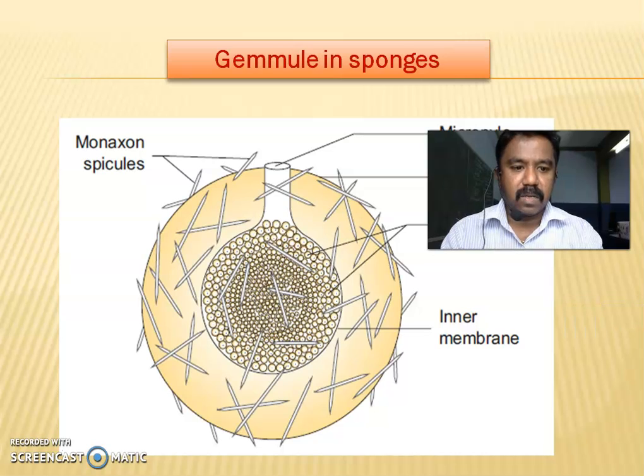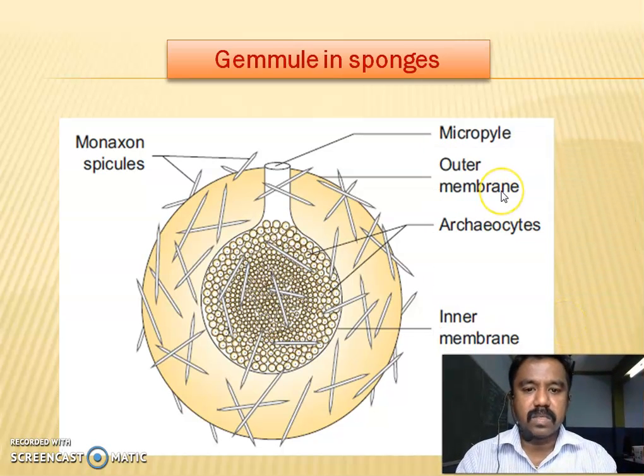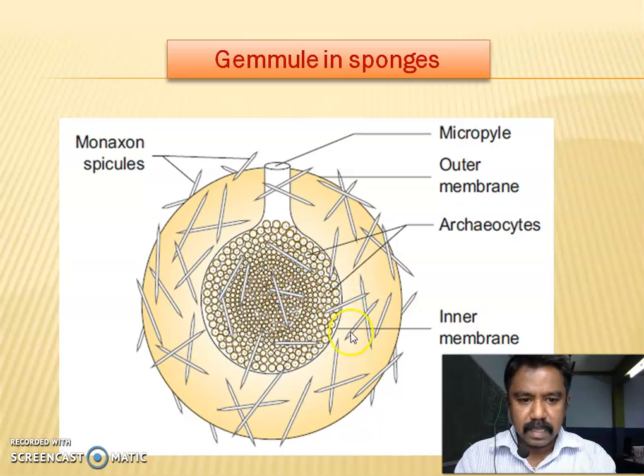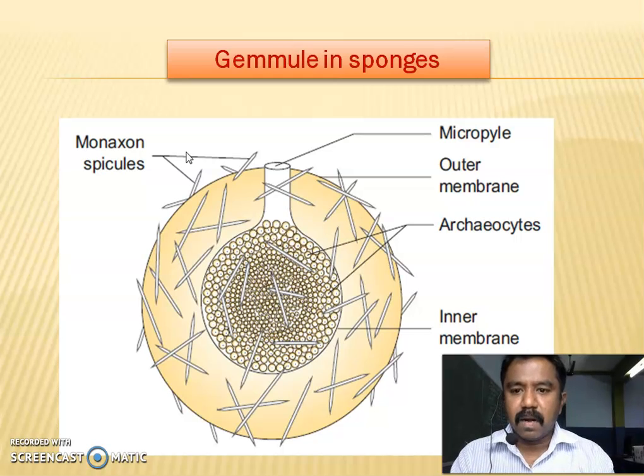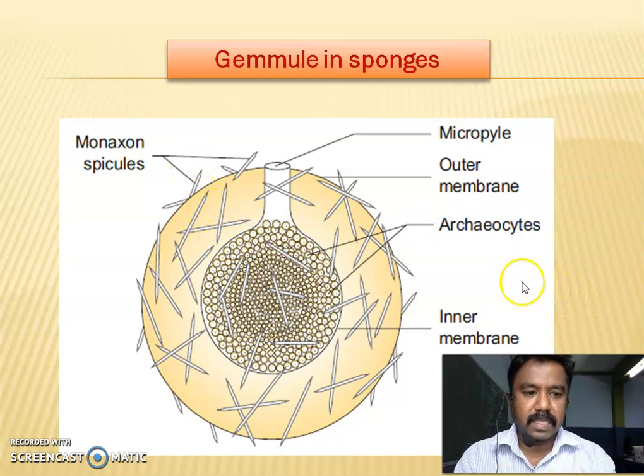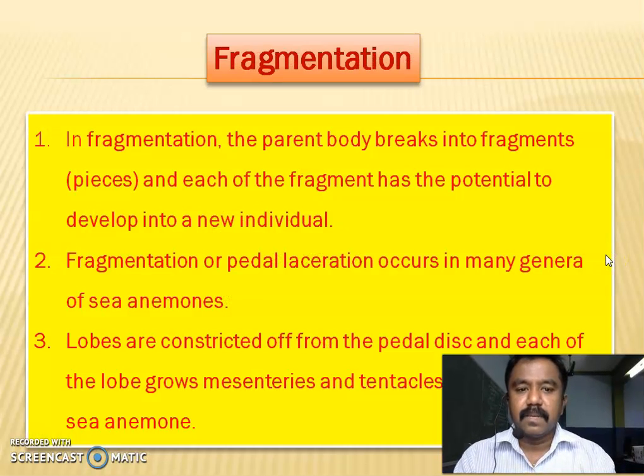First one is micropyle. It is the hole of the organism. This is the outer membrane. Archaeocytes are inside, spores forming. This is the inner membrane. Then monaxon spicules. This is a protective form of spicules.